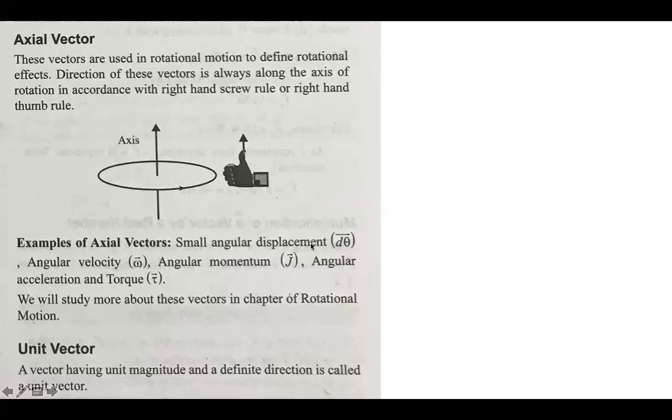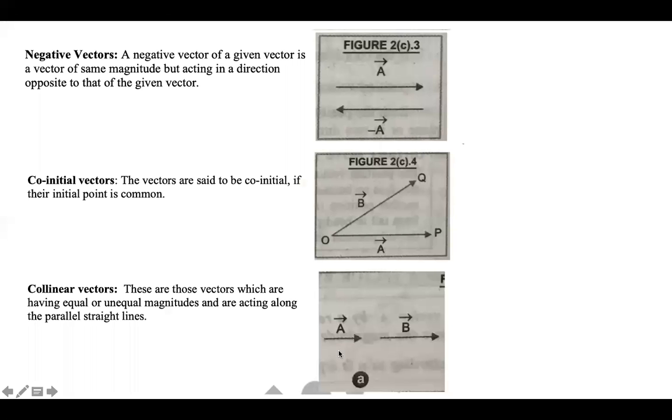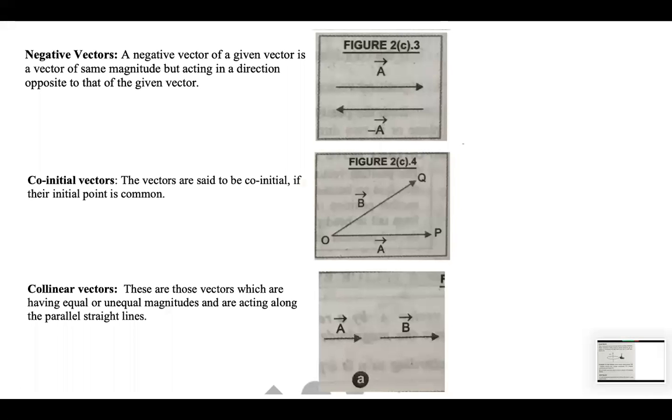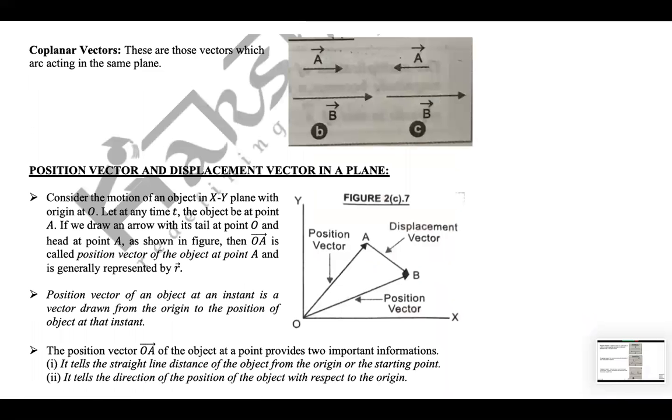Now, the unit vector: a vector having unit magnitude and definite direction is called a unit vector. So this we have already done. Negative vector we have already done. Co-initial vector, collinear vector, these we have already done. Co-planar vectors we have already done. Now position and displacement vector in a plane.